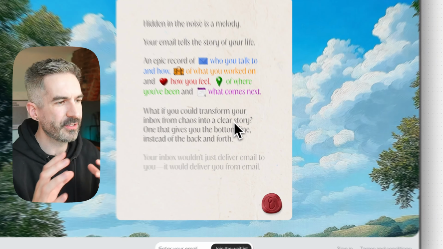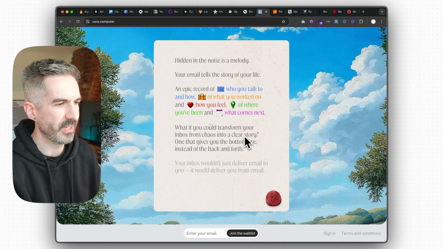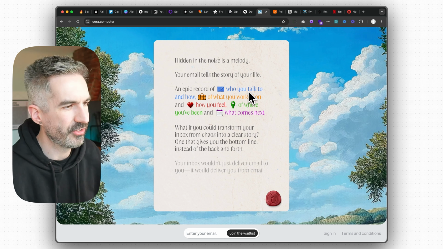It feels completely different to your traditional email experience, and they take you on that journey really well.